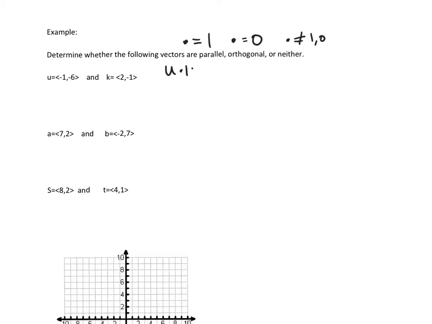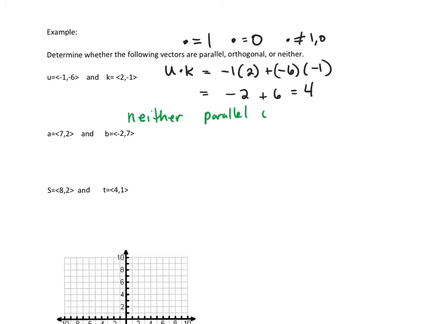So this first one, I'll find u dot k, which is going to be -1 times 2 plus -6 times -1. That's going to be -2 plus 6, which is going to be 4. And I really don't care about anything else because in this problem we just want to know if they are parallel or orthogonal. And so this is neither parallel or orthogonal. You could find the angle using the formula we did before and figure out what it is. It turns out the angle between them is about 72, 73 degrees. But in our case, we don't care because it's not 0 or 1.